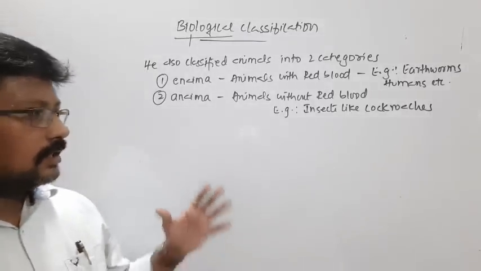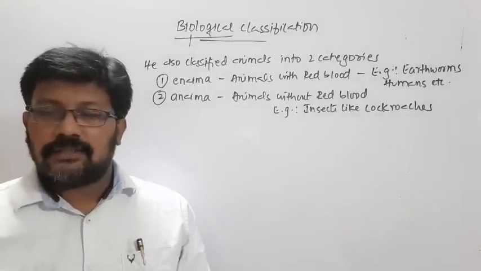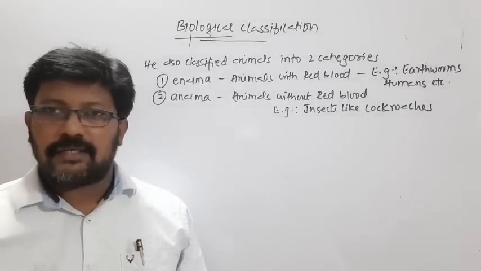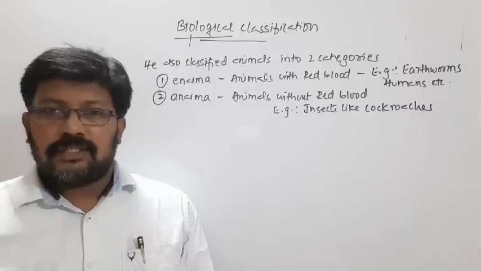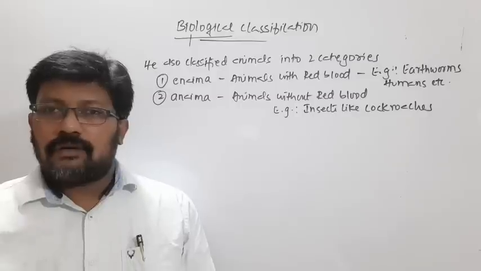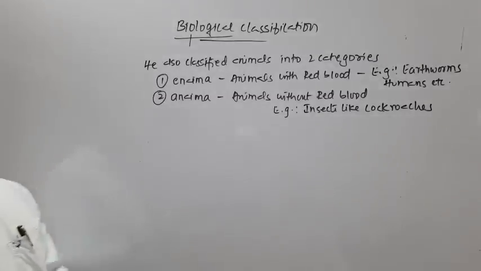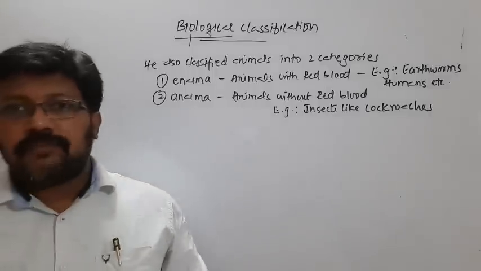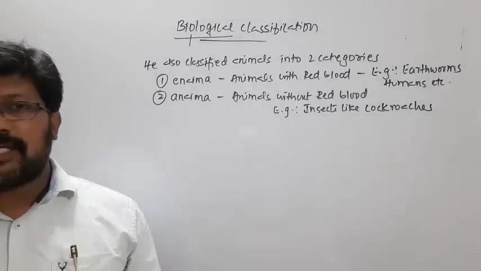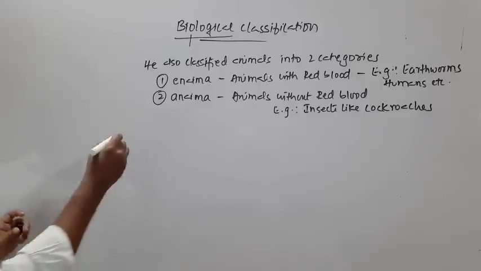Aristotle is the first person, as I told you, who tried to classify the organisms in a scientific manner, but that classification is very superficial, and at present we are not following it at all. Now a little more scientific type of classification was proposed by Carl Linnaeus.